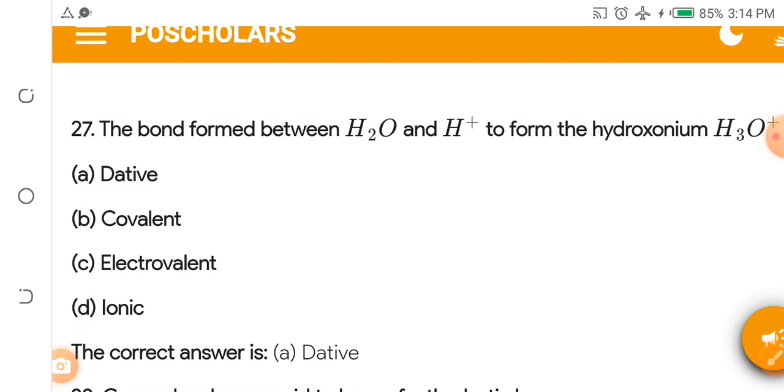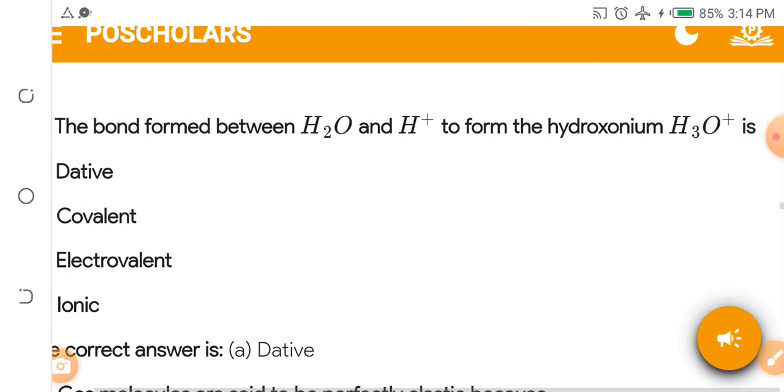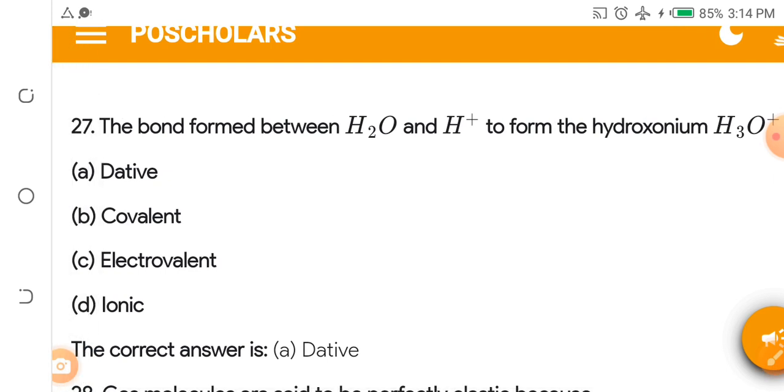We continue. We have different kinds of bond: dative bond, covalent bonding, electrovalent bonding, ionic bonding. I want you to study it. The bond between H2O plus one atom of hydrogen to form H3O is dash. Is it dative bond, covalent bond, electrovalent bond, or ionic bond? The answer is dative bond.